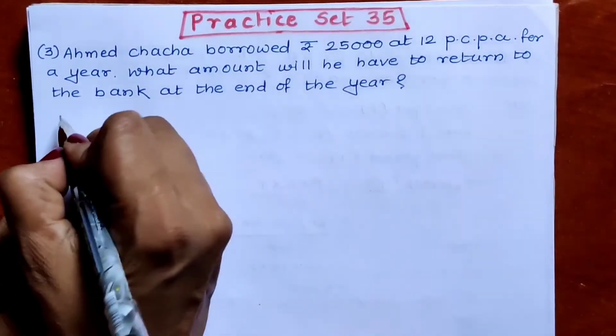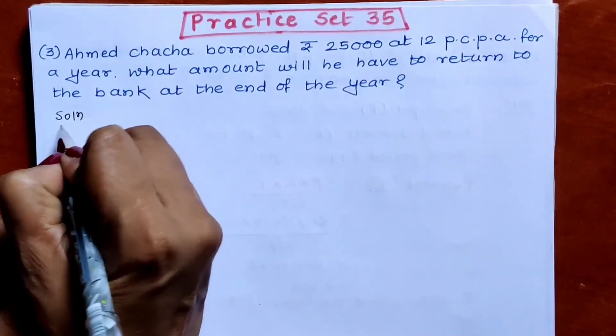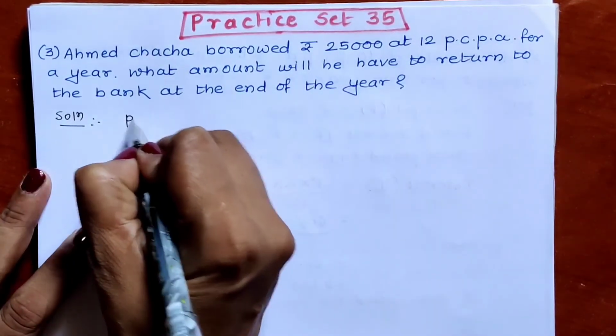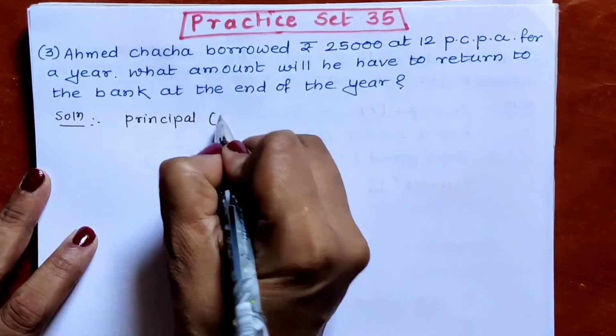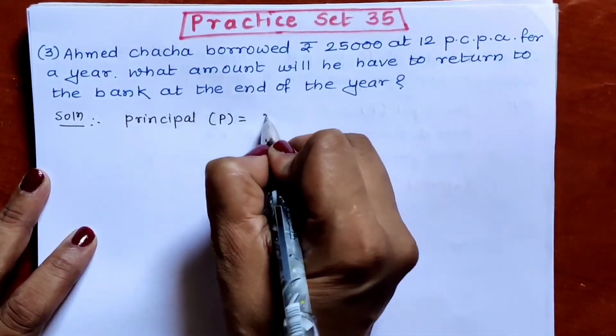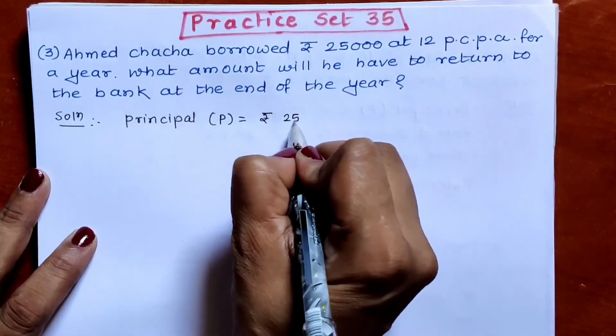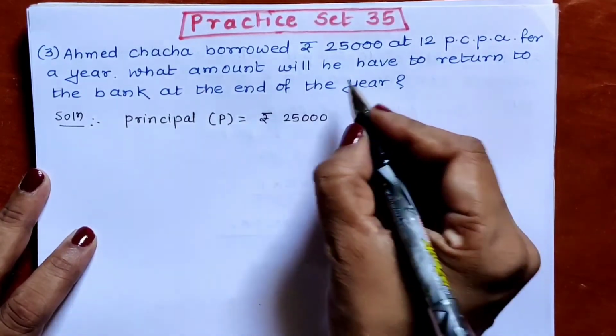Solution, write down. What we have to write in the solution? Principal, P equal to rupees 25,000.